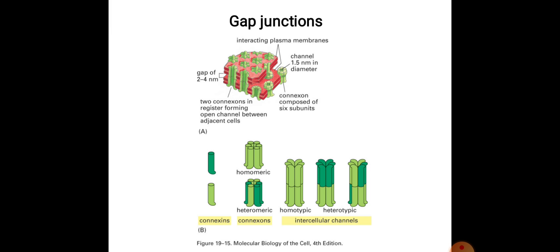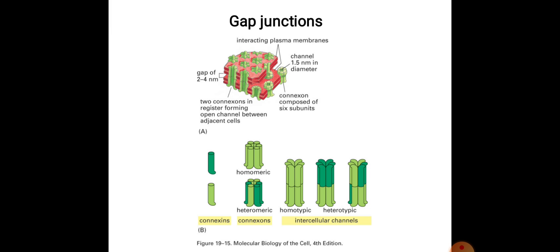Now in this figure you can see how the gap junction looks and works; it has been explained in a very good manner. Here the interacting plasma membranes are there, and the green colored structures are the connexons in register, forming an open channel between the adjacent cells. So they are communicating through the cytoplasm. You can also see the channel, and the connexon is composed of 6 units.